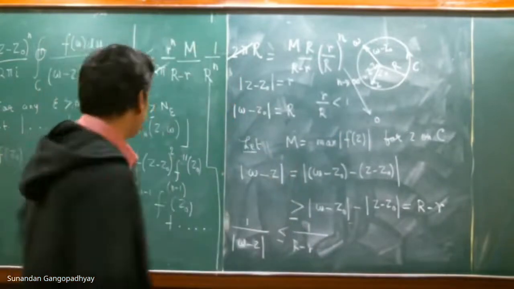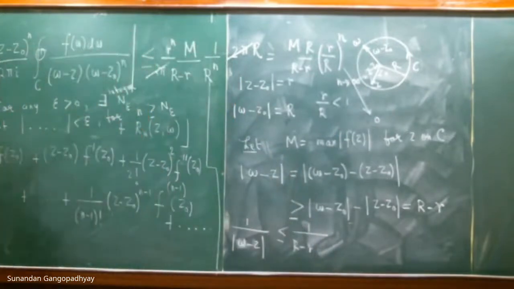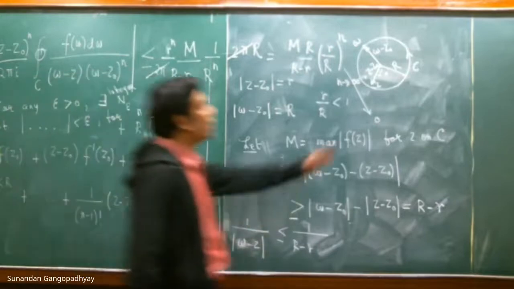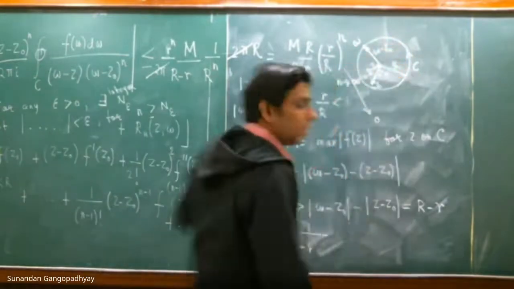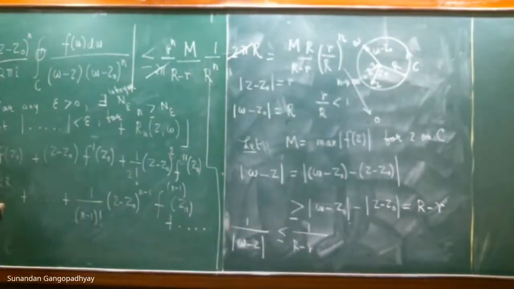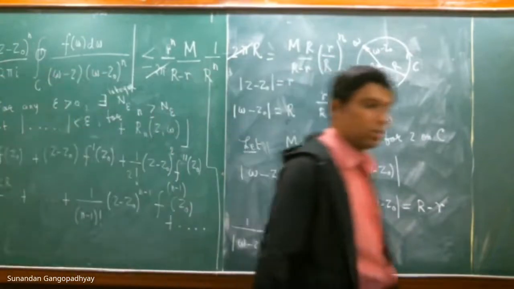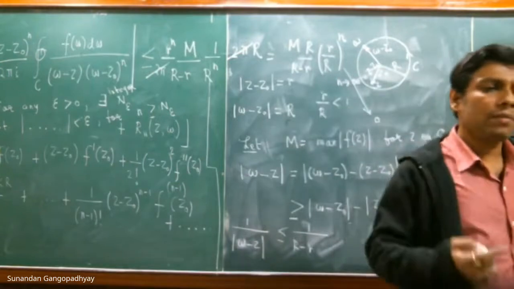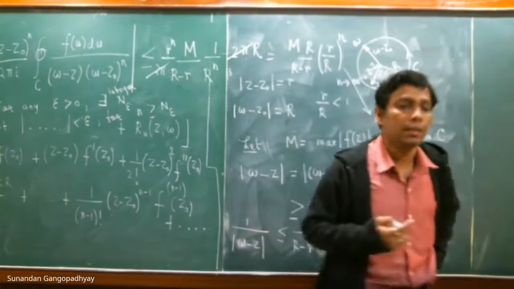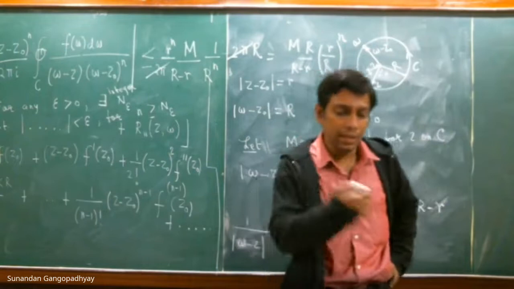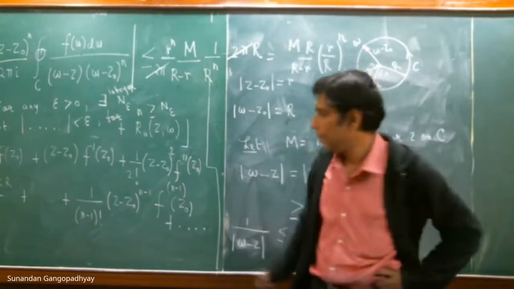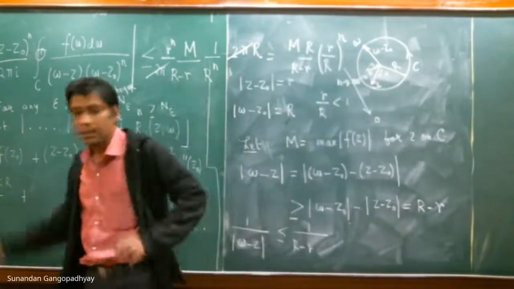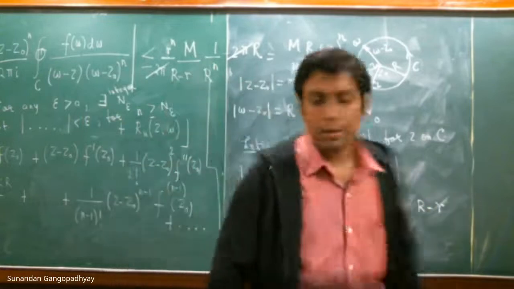And what is the radius of convergence of this power series? The radius of convergence is mod z minus z naught less than r. And if it is analytic on the circle, then the radius of convergence is mod z minus z naught less than or equal to r. So you can expand it on the circumference as well as any point inside the region bounded by this circle.